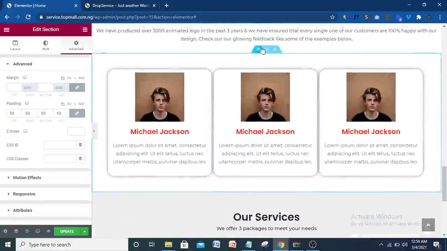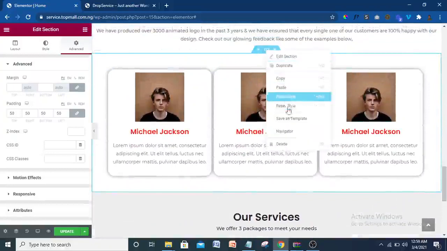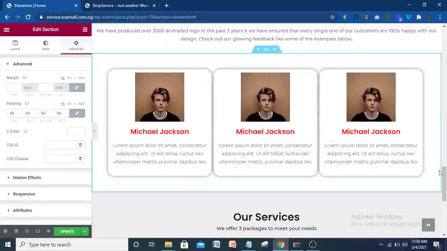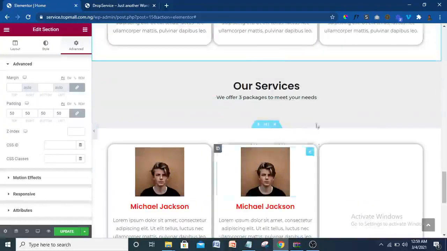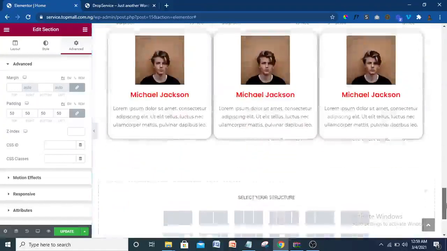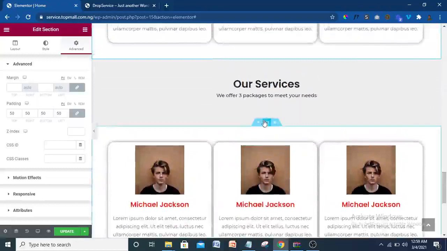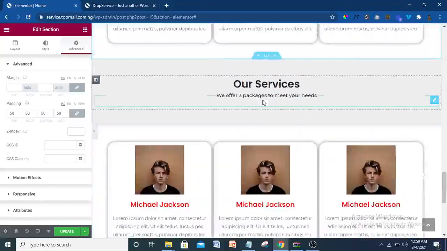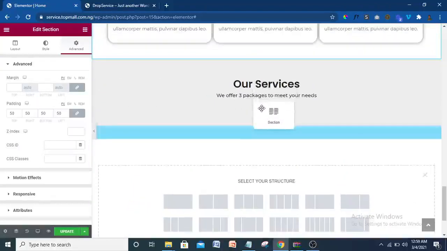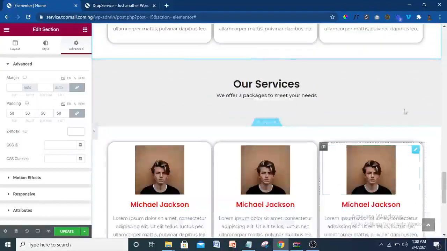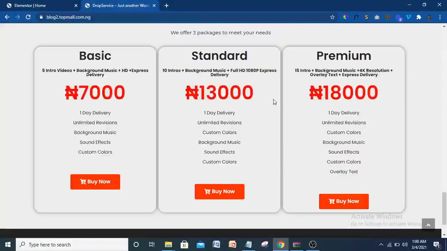So let me copy this. Just copy, since it's almost the same style, and then probably paste it. Okay, so it's going to appear up here. As you can see, this is up here, but it seems not to appear inside this one. So let me see if I can drag it inside. Okay, unfortunately I cannot drag it inside. All right, but let's see what happened here.